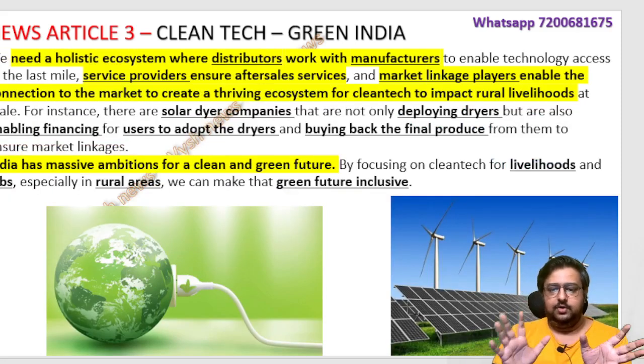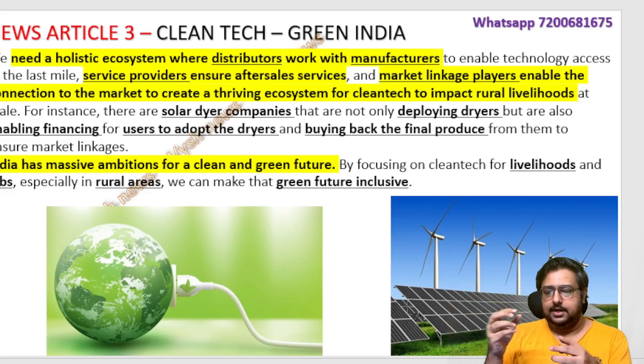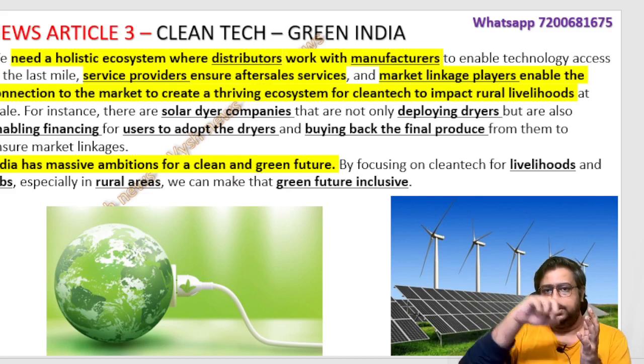Now they are telling the final conclusion. We need a holistic ecosystem where distributors work with manufacturers, service providers ensure after-sale service, market linkage players enable connecting the market to the thriving ecosystem for clean tech and impacting rural people. So again, the same: solar dryer companies are deploying dryers, enabling finance, making the users adopt the dryers, then again buying back any energy produced if needed. So the full system should be there.